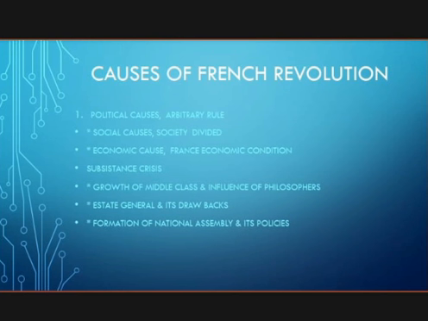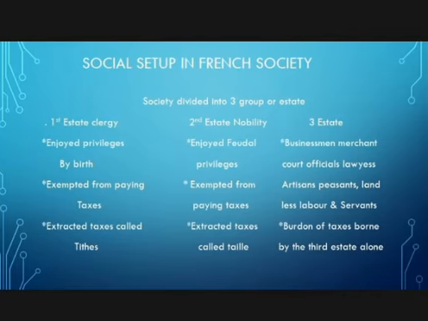So today let us throw light on French society. French society was divided into three groups: first estate, second estate, and third estate. The first estate consists of the clergy, the second estate the nobility, and the third estate consists of businessmen, merchants, court officials, lawyers, artisans, peasants, landless laborers and servants.